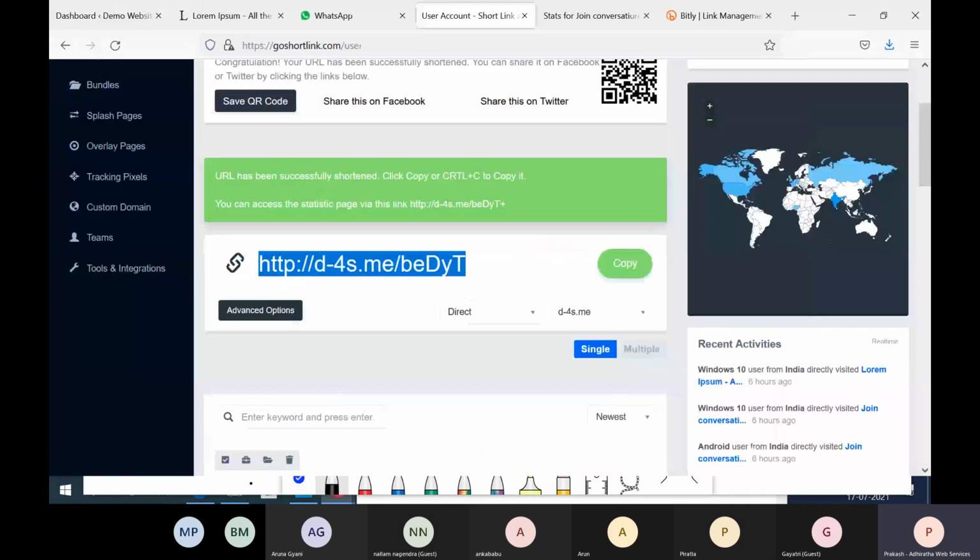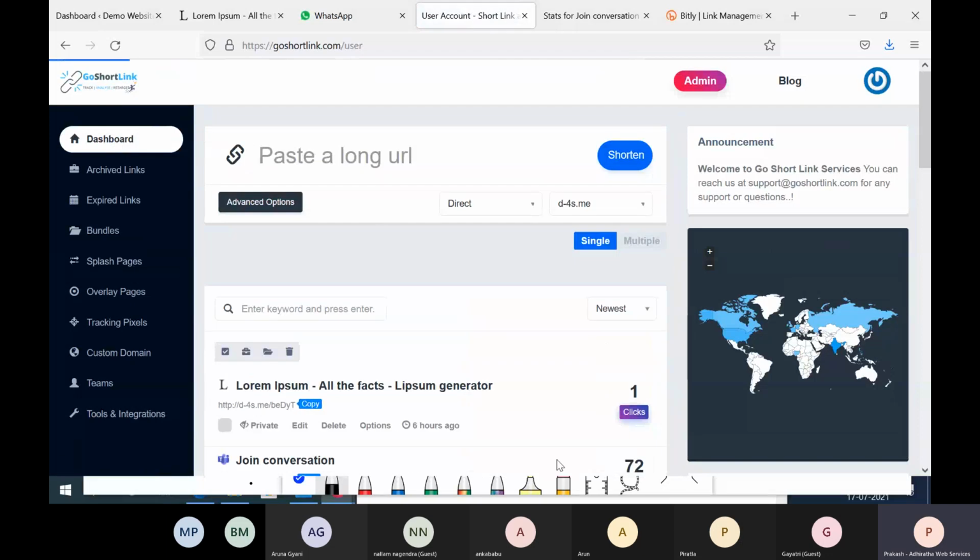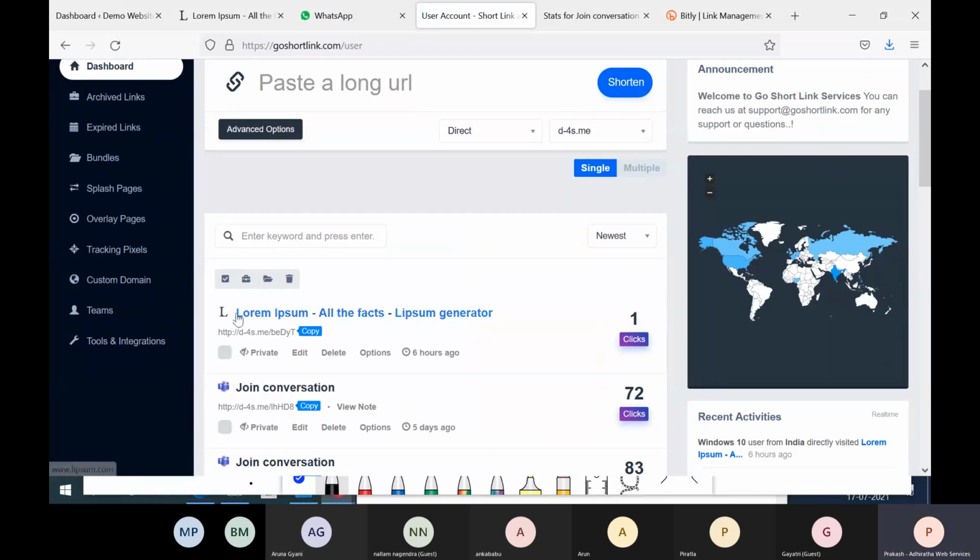But at the end of the day, what will happen is I'll be able to track it. If I go to the dashboard, see, the URL that I shared has so and so title, and I already got 1 click. So it doesn't matter whether it is a lengthy URL or a short URL. What we actually use it for is tracking, right? Yeah, that is one way.